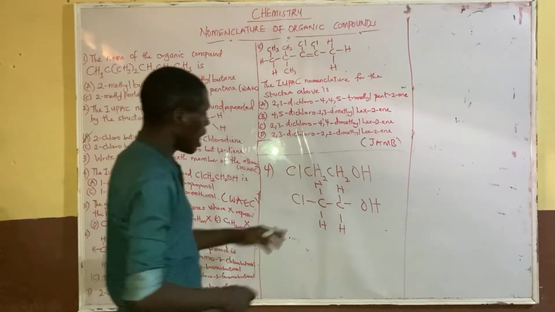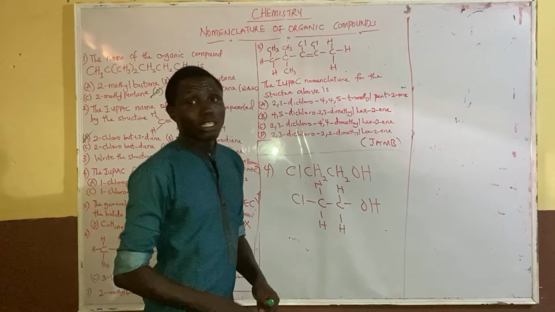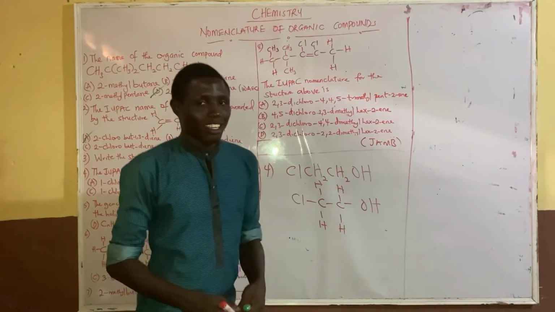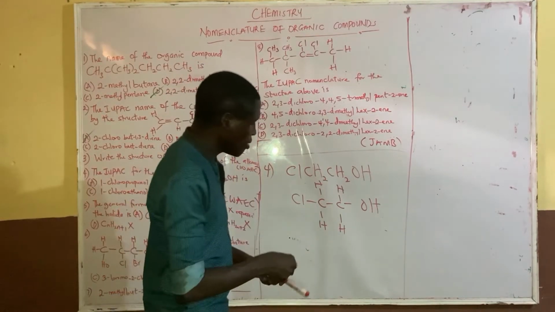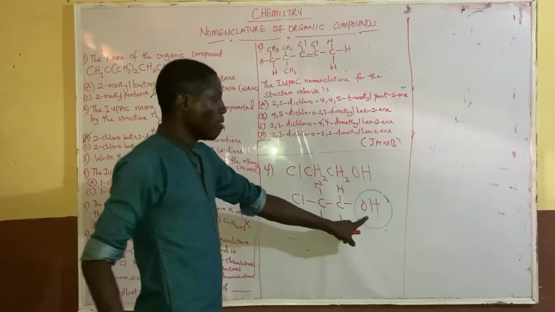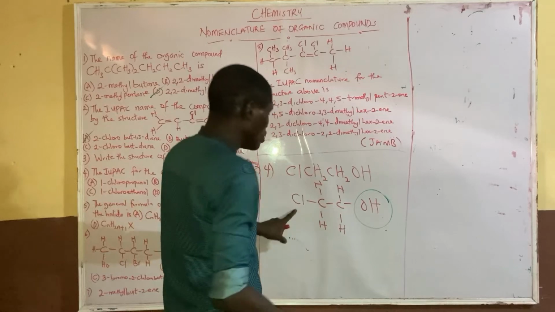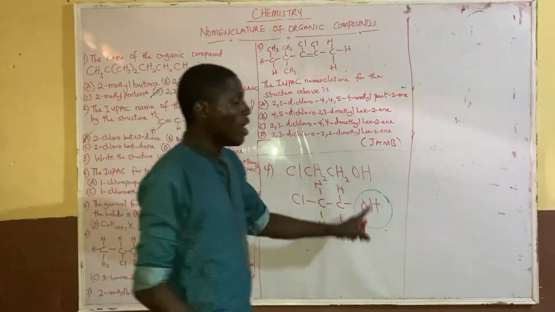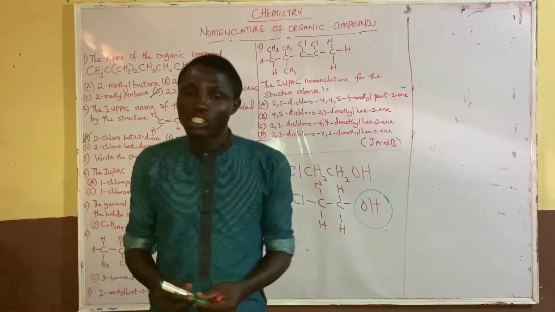Look at it very well. How many carbons? 1, 2. So this one belongs to eth-. And here we have the major functional group. The main functional group here is your functional group. This is just a substituent. OH is considered to be the functional group.